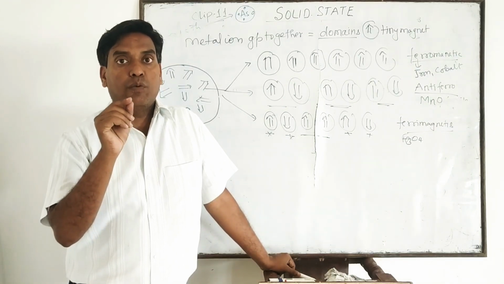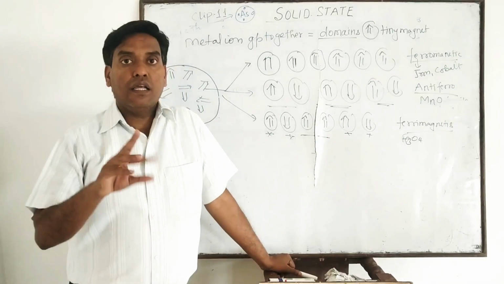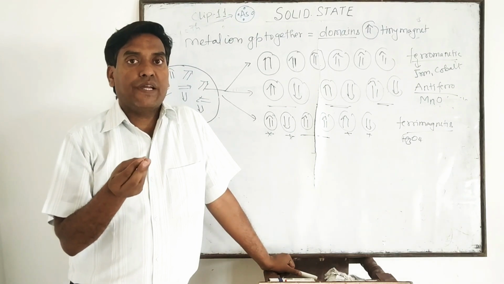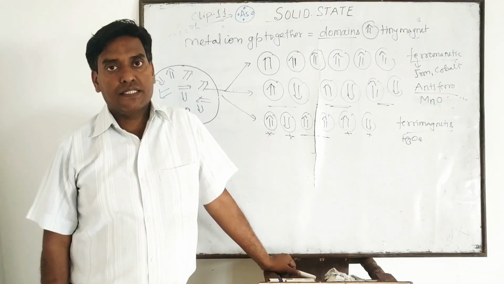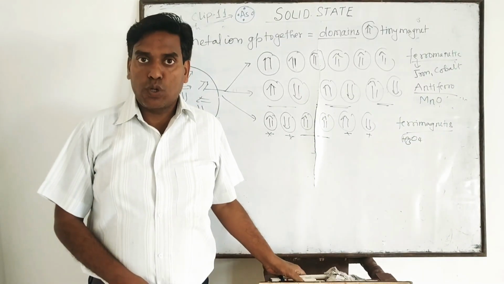Then the net magnitude will be 0, and that is known as what? Antiferro. And the next one is unequal opposite. When they are unequal opposite, then they produce a very small amount of magnetic moment, and that type of substance is known as ferrimagnetic substance. Students, with the help of this, I completed the chapter Solid State.